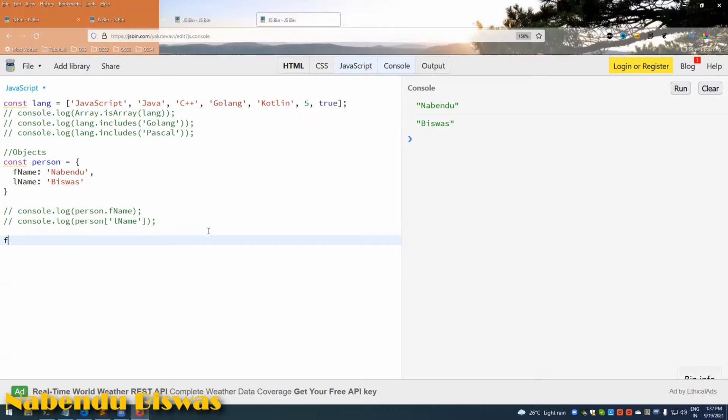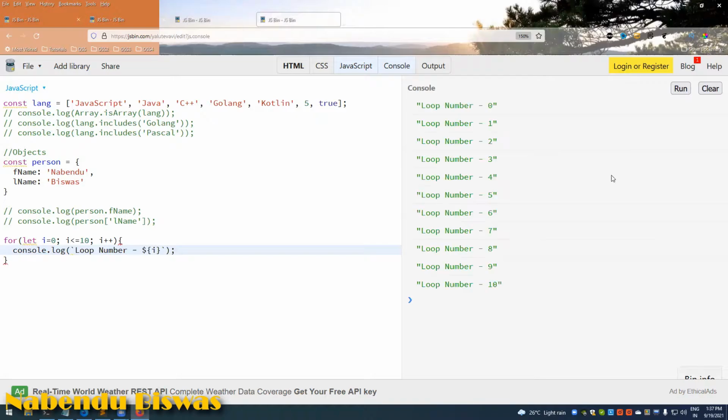As I said, for let i equal to 0, i less than or equal to 10, i plus plus, and then console.log loop number. Run it, and it will give me the loop number.